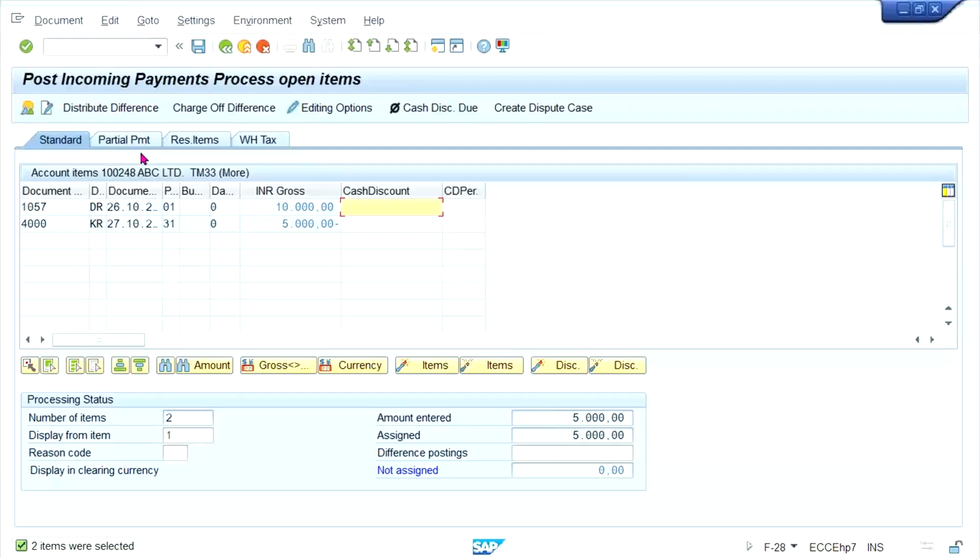Here, system has brought debit in the sense like DR document type and KR document type goes, right? So DR document type, in which cases can we post a KR document type by using F-28 transaction code, right? Vendor related payment can be posted by using KR, by using the F-28 transaction code and vice versa.